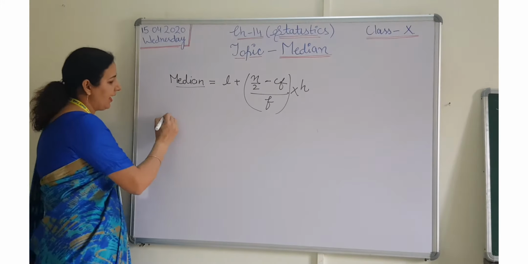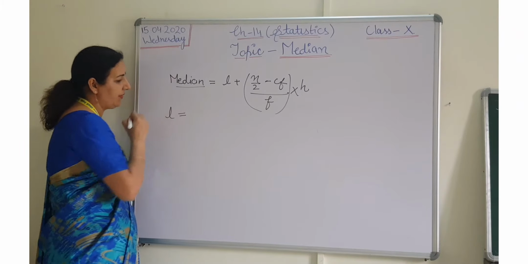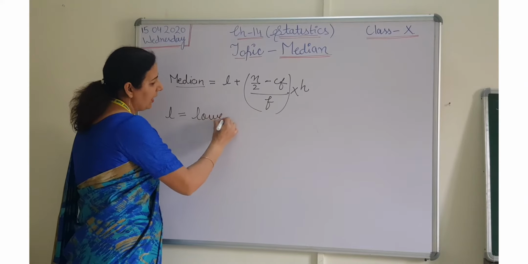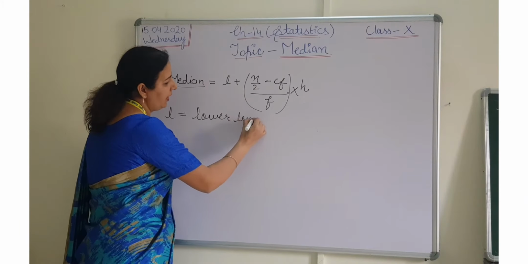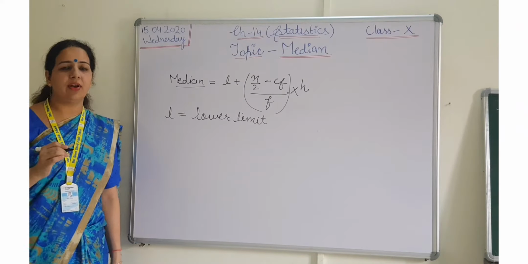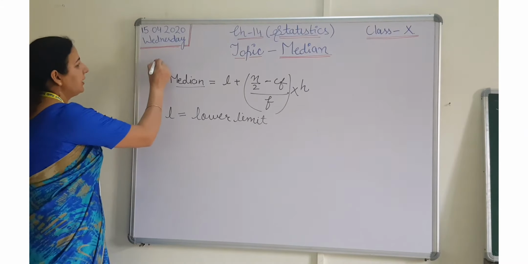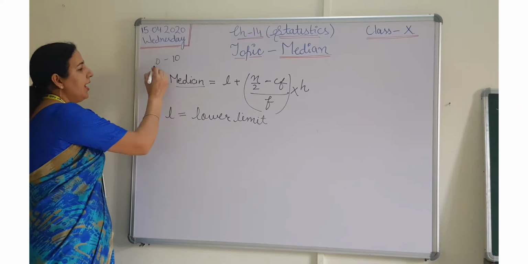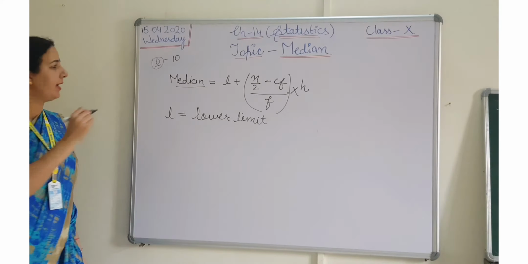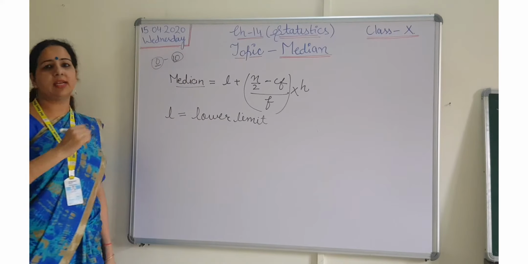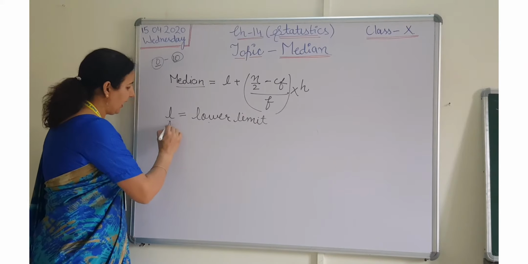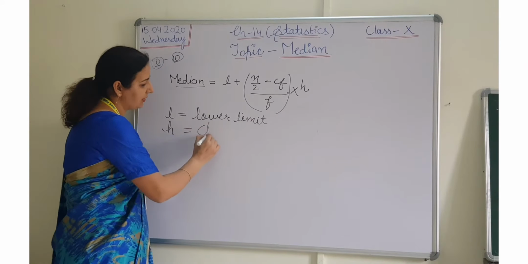First of all, let me tell you the names of these variables. L means lower limit. We all know that every class interval contains two limits, like 0 to 10. So here two limits are there. This limit is known as the lower limit, and the second limit is known as the upper limit. So L stands for the lower limit and h stands for the class size.